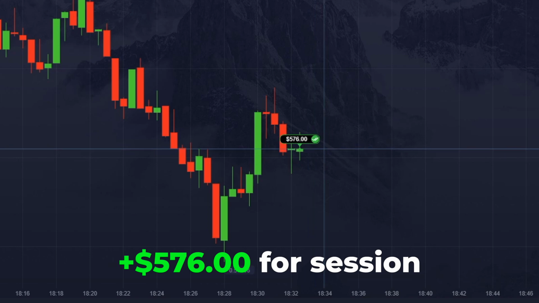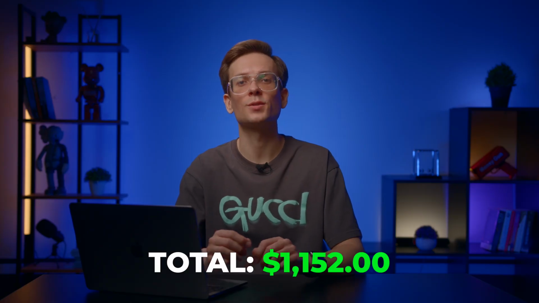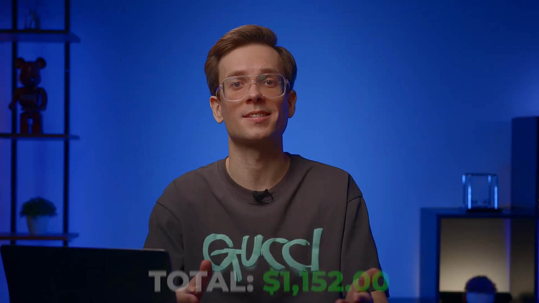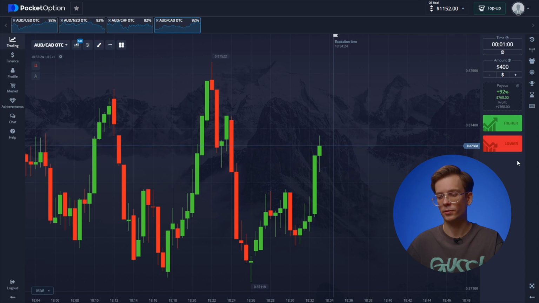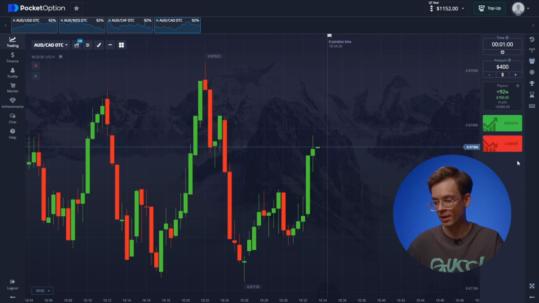The balance is now at $1,152, all thanks to my technical analysis skills. On to the next step. The Australian and the Canadian dollar. Investing 400 here. The pair is experiencing some wild volatility, but overall it's moving sideways, so I anticipate an upward trend. Let's ride that wave higher.